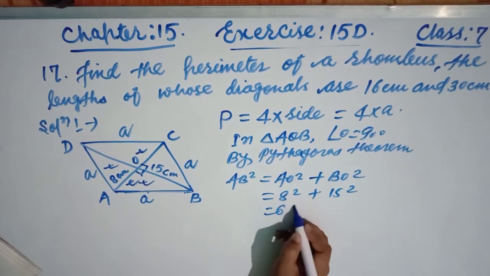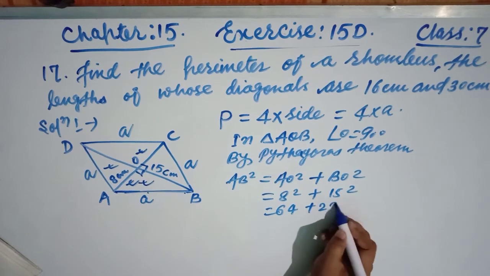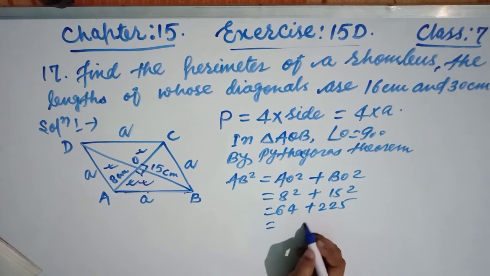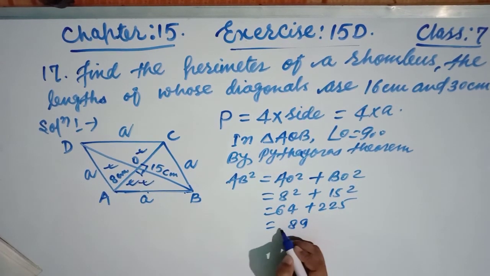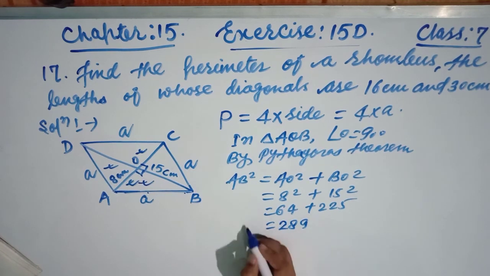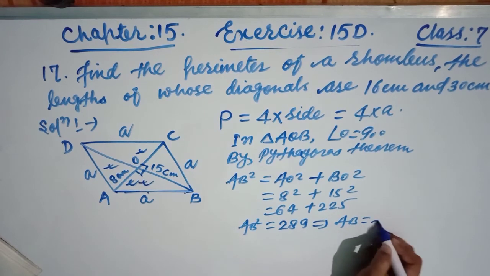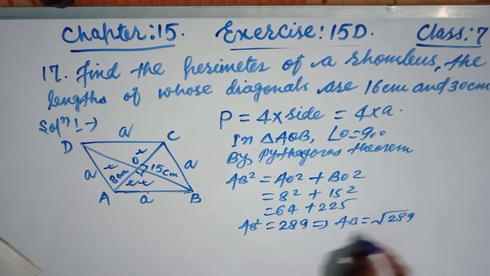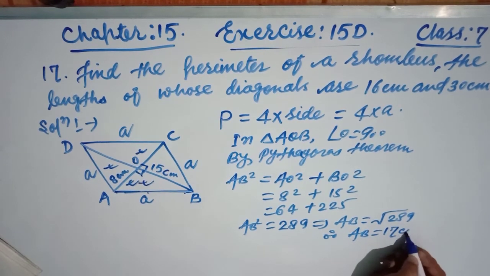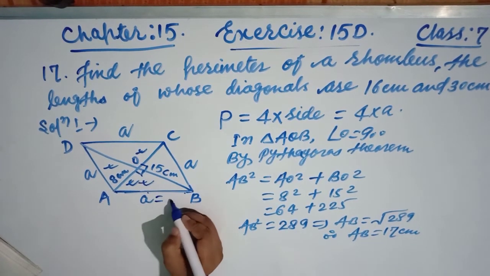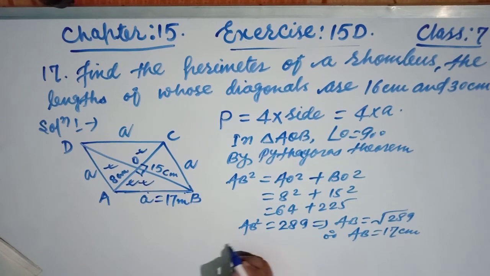So this is 64 and this is 225. Now adding, this is 289. So AB square becomes 289. Now AB is equal to under root 289. Therefore AB is equal to 17 centimeter. So the side is 17 centimeter. Hence A is equal to 17 centimeter.